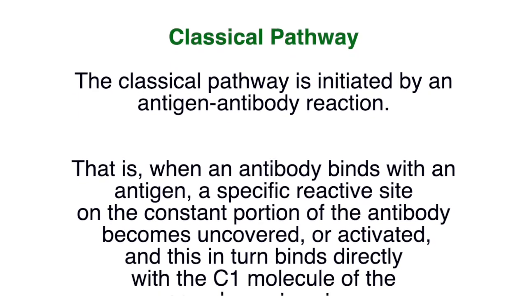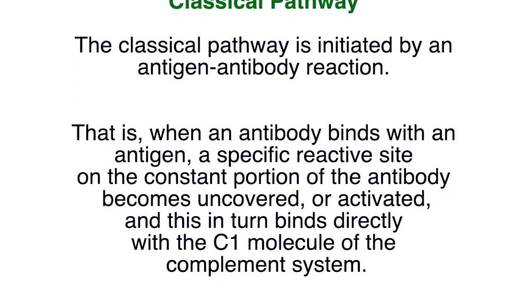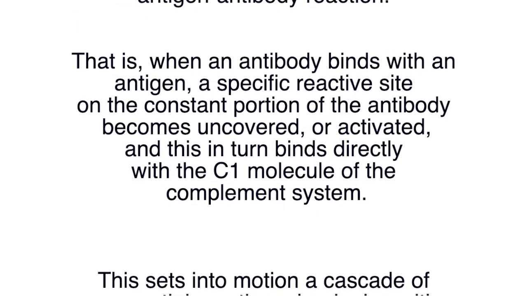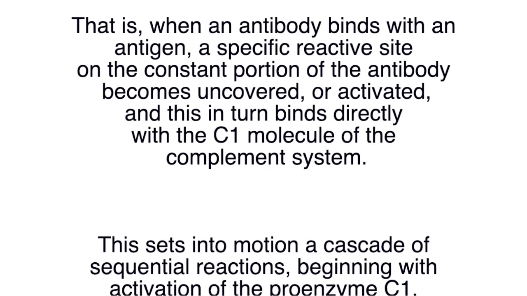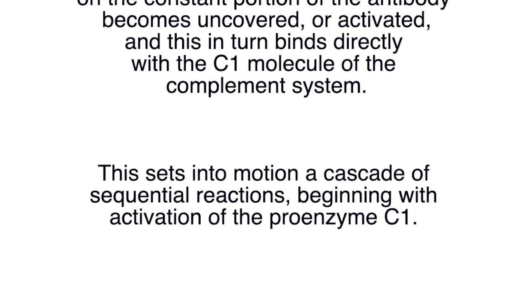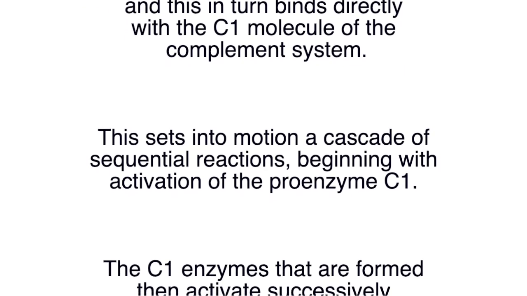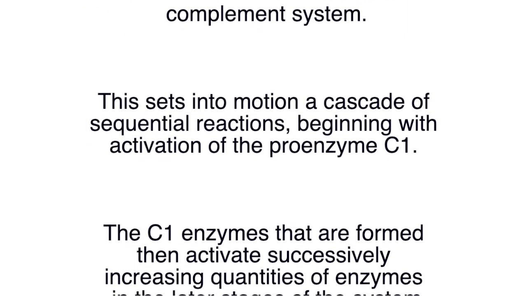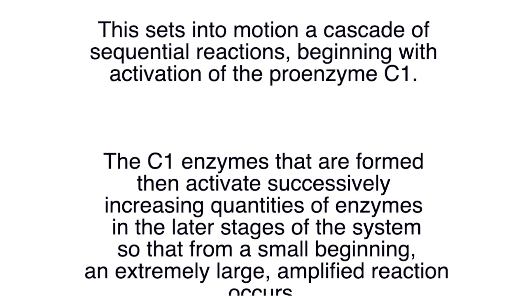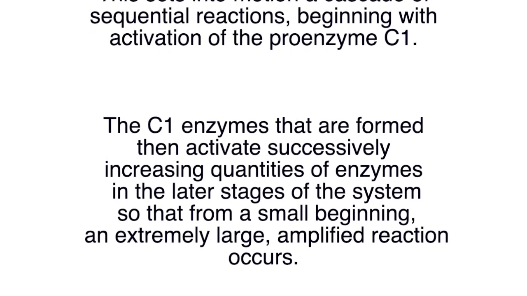That is, when an antibody binds with an antigen, a specific reactive site on the constant portion of the antibody becomes uncovered or activated, and this in turn binds directly with the C1 molecule of the complement system. This sets into motion a cascade of sequential reactions, beginning with activation of the proenzyme C1.